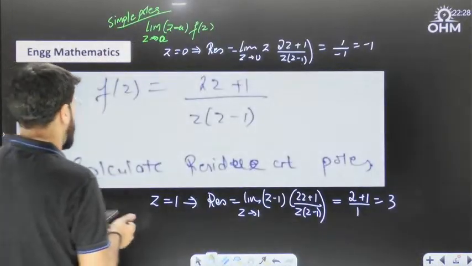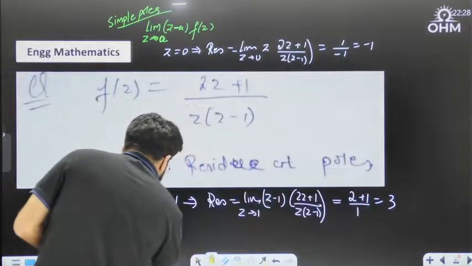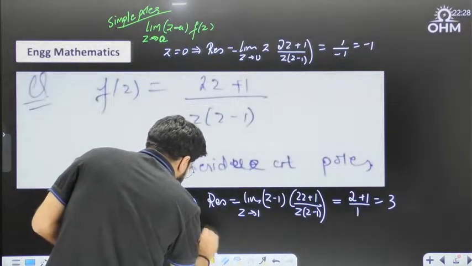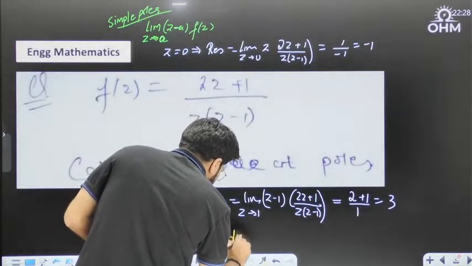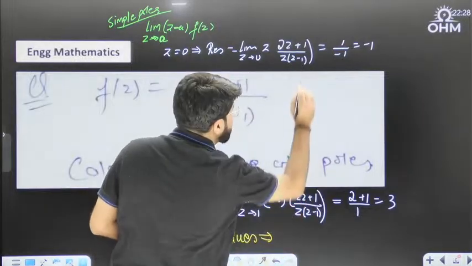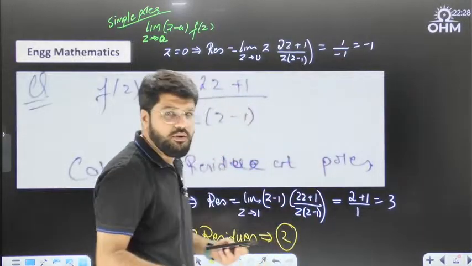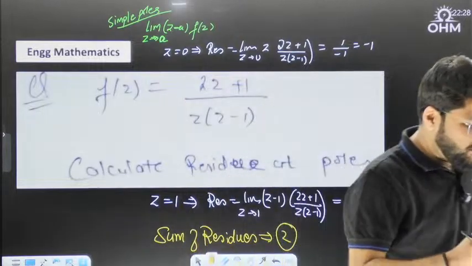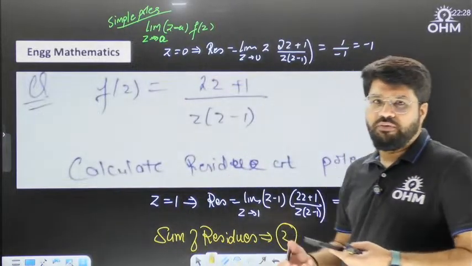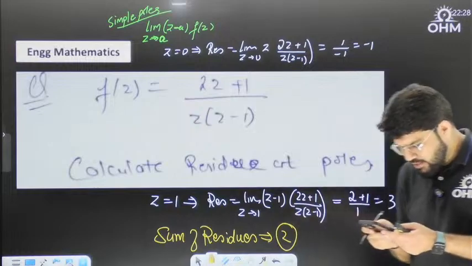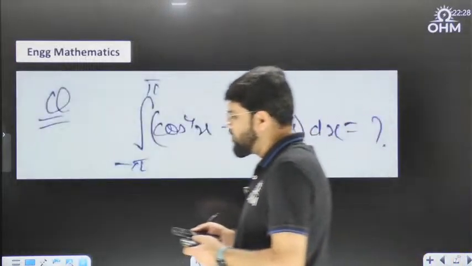If they are asking the sum of residues, no problem, your calculation is already done. The sum of residues, minus 1 and 3, would be 2. So that is what memory based means. Sometimes you don't get the perfect question, but the theme of the question was residue. Anyway, you have to calculate whether it is the sum of residues also.